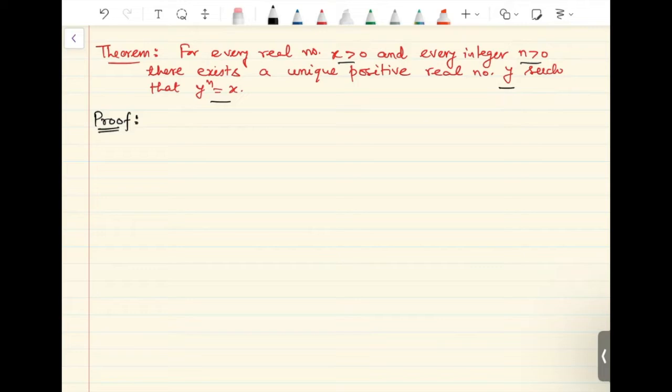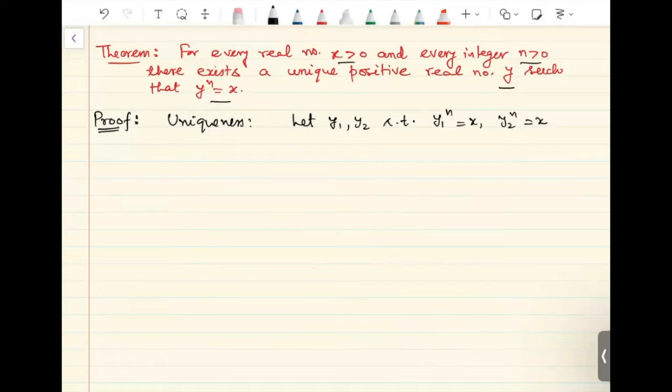This is because proving uniqueness is straightforward. So to prove uniqueness, we will employ a method of contradiction. So let us assume there exist y1 and y2 such that y1 raised to n equals x and y2 raised to n equals x. And we are assuming that y1 is not equal to y2. So without loss of generality, we can assume that y1 is less than y2.